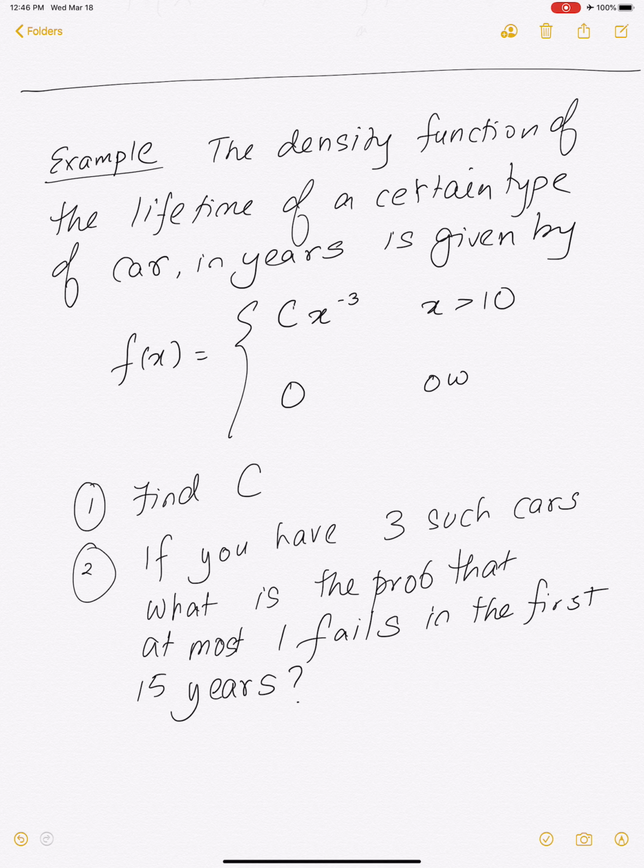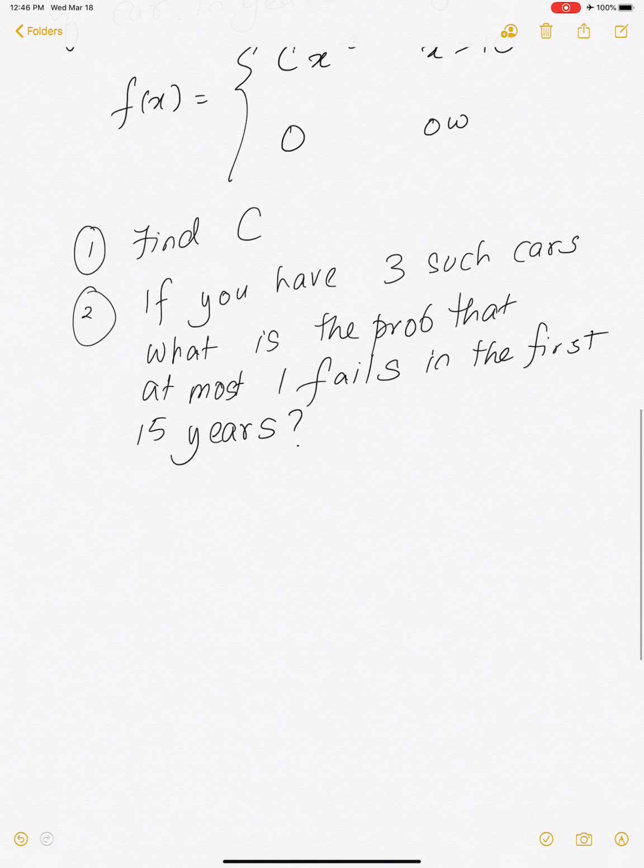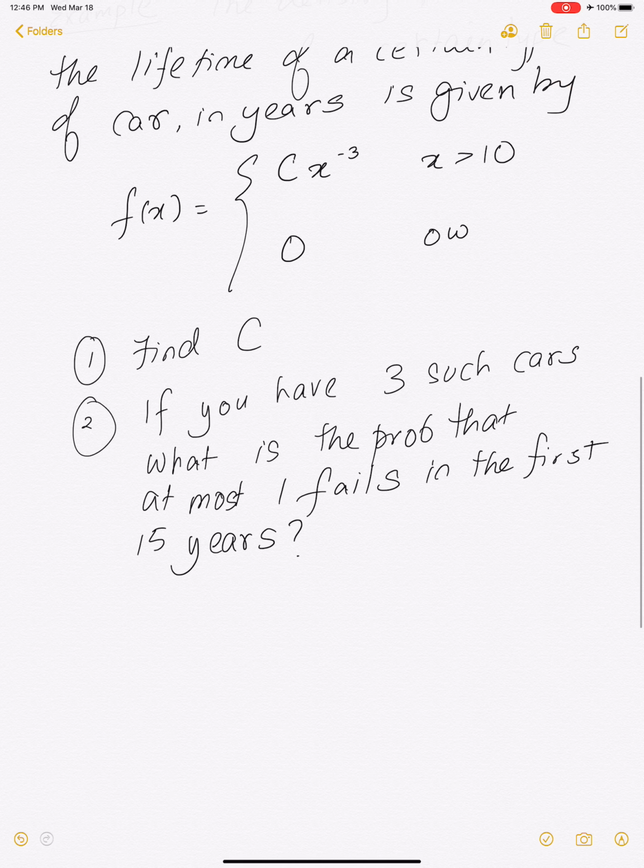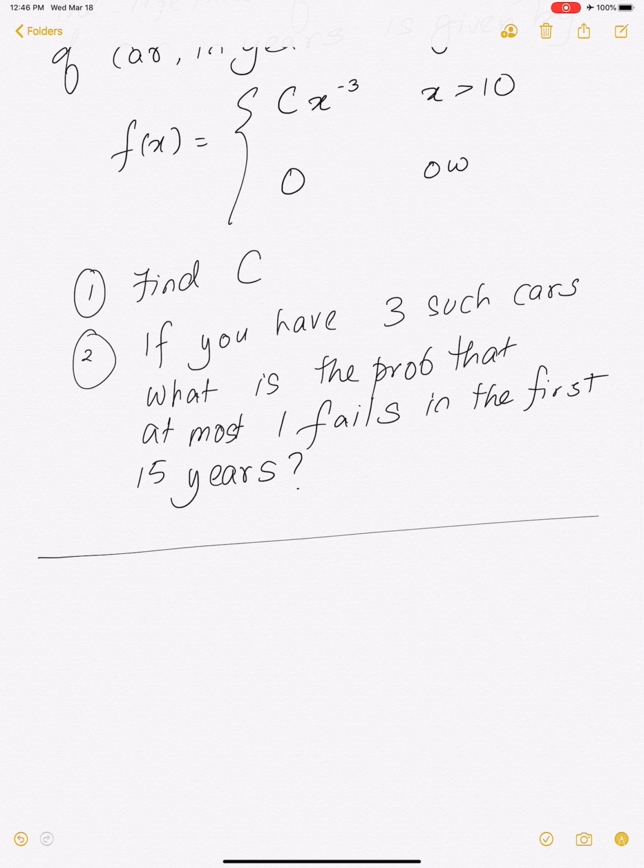All right, so let's take a look. The first thing is we have to find c. How will we find c? Here's the density. It is c x to the negative 3 for x bigger than 10 and 0 otherwise. We want to find c. What do we know about f? We know that the integral from minus infinity to infinity of the density needs to be 1. That's a property of a probability density function of a continuous random variable.